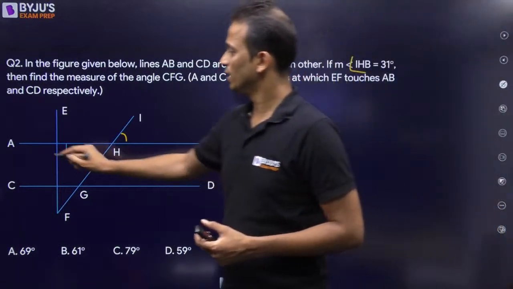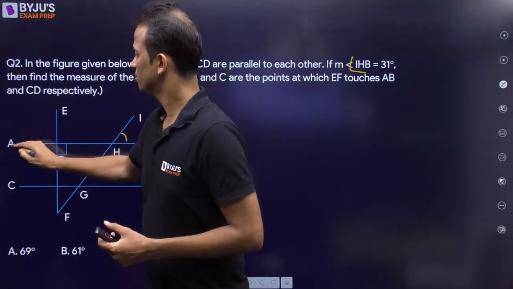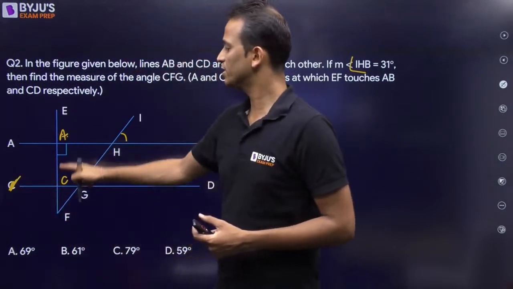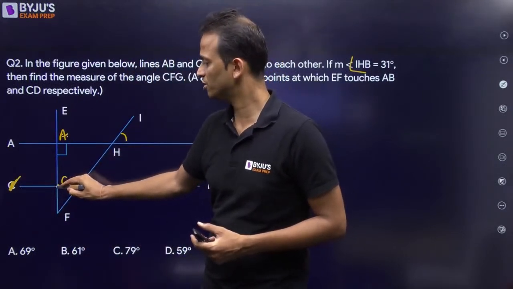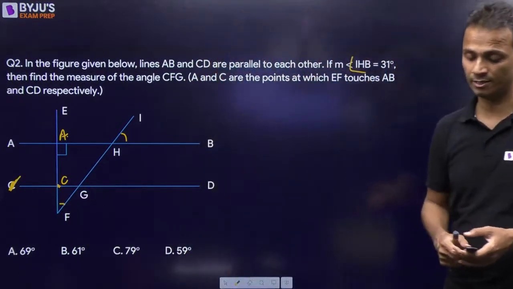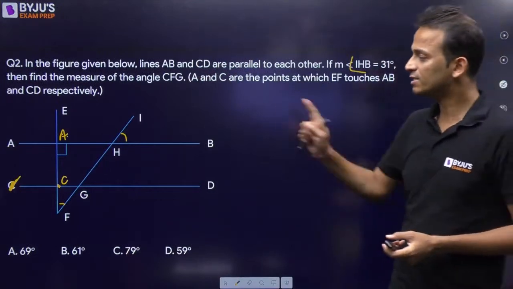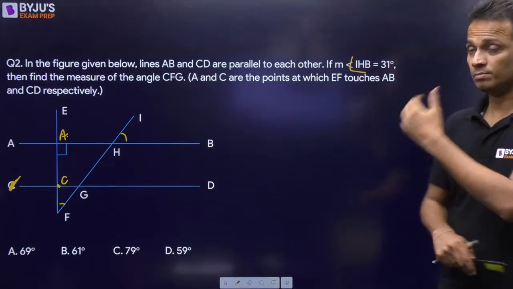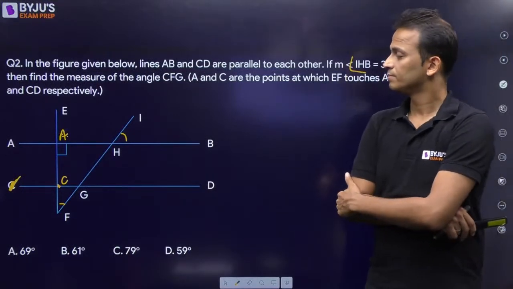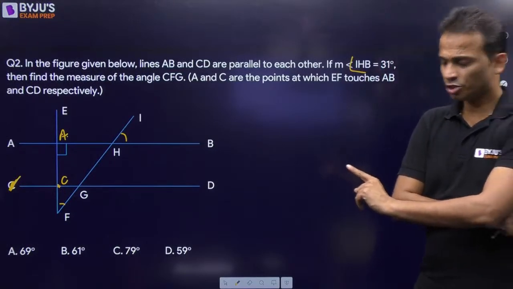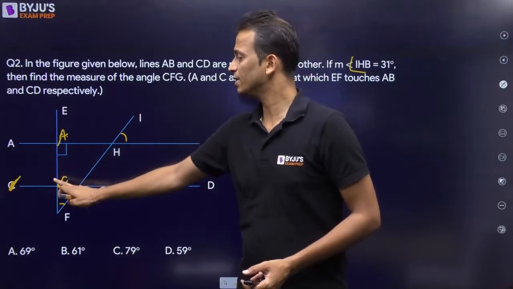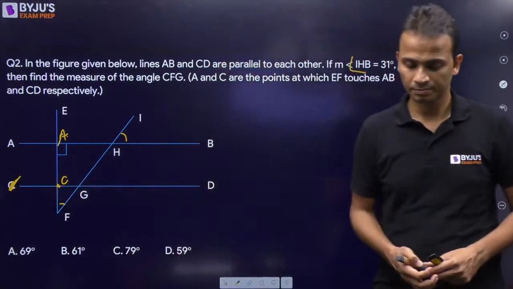Okay, so I'll just make a small change. So point A is this and point C is this. So remove this. So A is this point, C is this point. So small correction. That means you'll have to find out the measure of this angle, which can be easily calculated by all of you. Measure of angle CFG. So I've made a small correction in the points in the figure. So this is point A and this is point C.